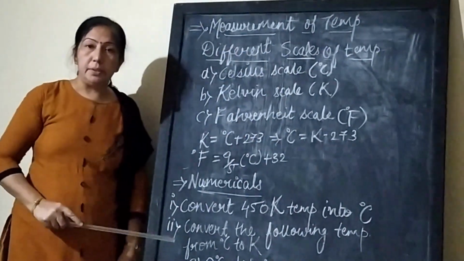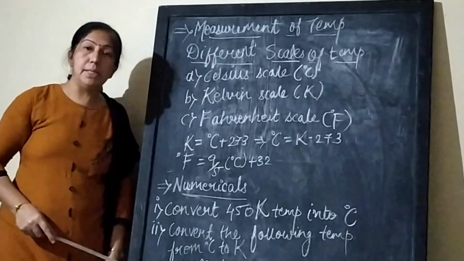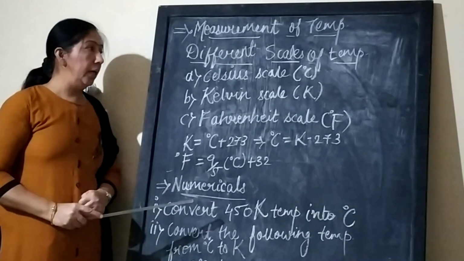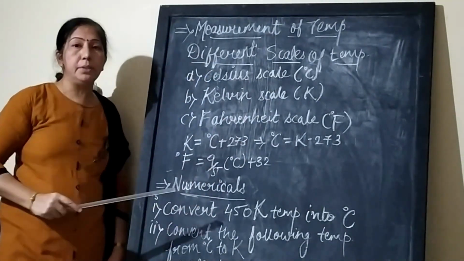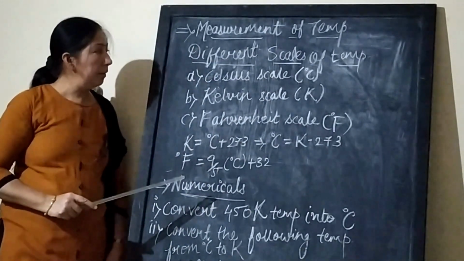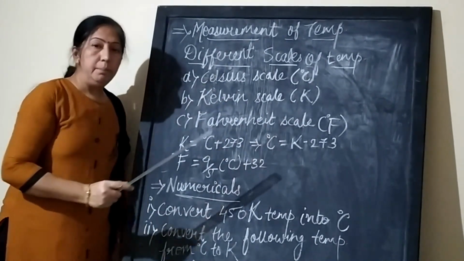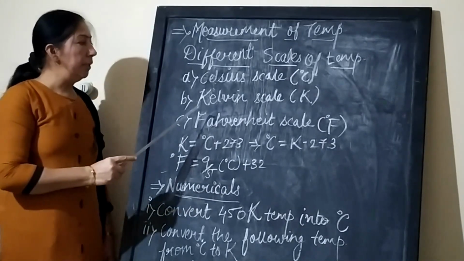What is temperature? The hotness as well as coldness of an object is known as temperature. The device which is used for measuring temperature is known as a thermometer. Now there are different types of thermometers and different scales of measuring temperature, which we will learn here.